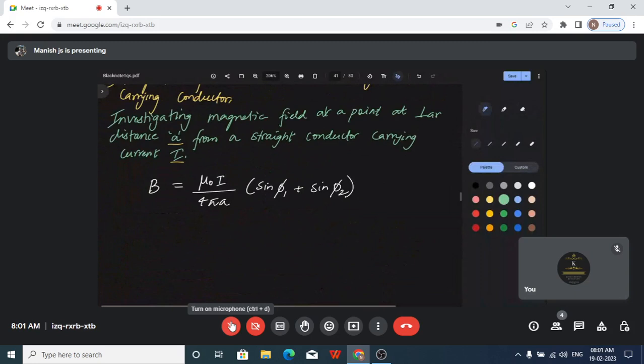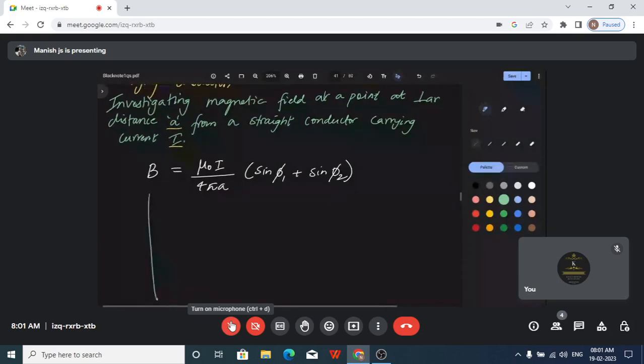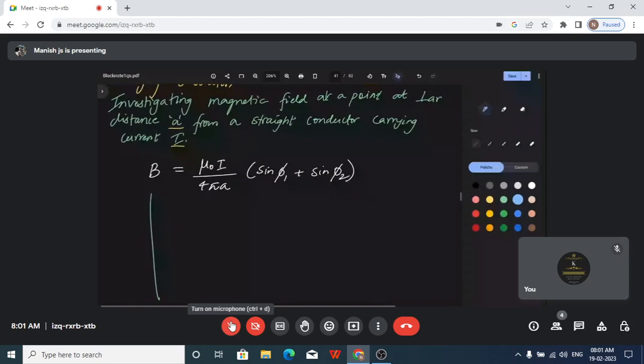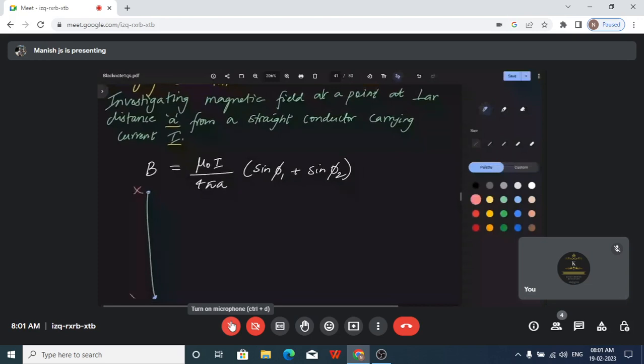Sir, what does phi represent? Phi represents an angle. So I will show you the figure. If I take a straight current carrying conductor, so imagine this is our straight current carrying conductor. Let me mark this. So let's mark this as XY, and I is the current flowing through it.